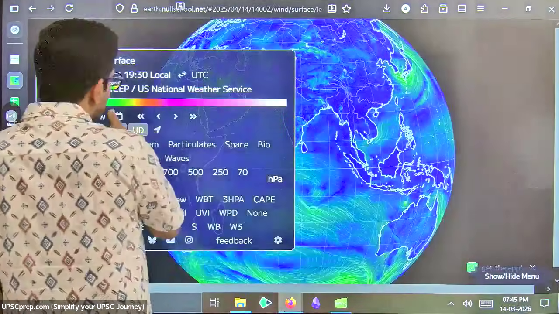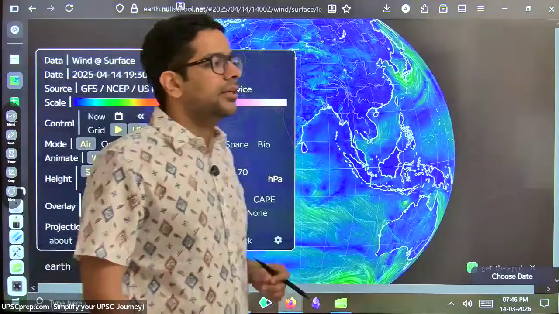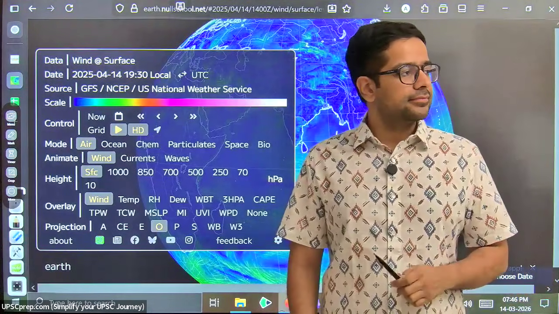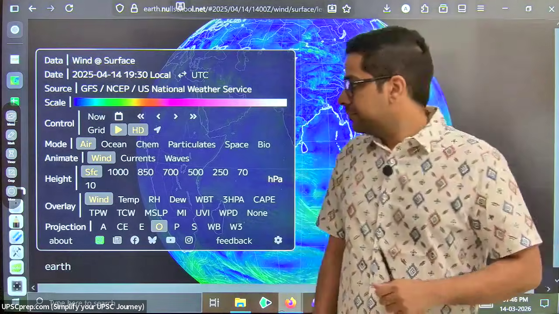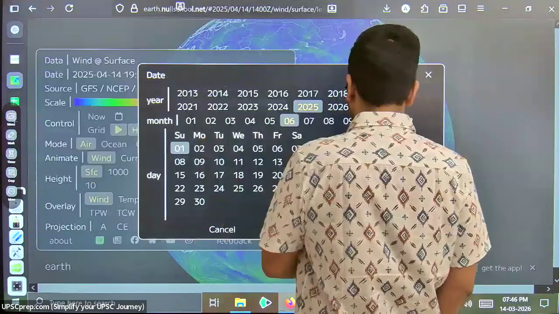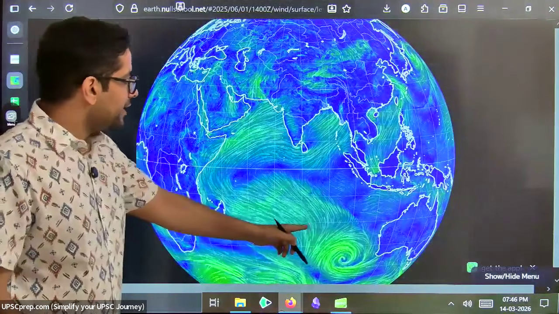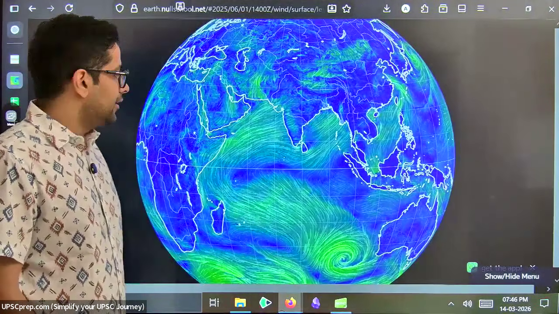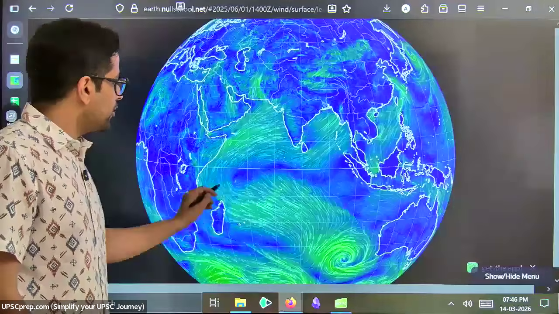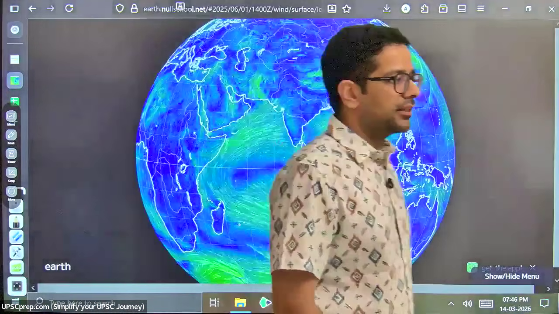Right. Now let's look at the month of when does monsoon begin in India? Who can tell me? Which month does monsoon generally enter India? Right. End of May, early June. So what we'll do is we'll look at 1st of June. 1st of June, suddenly the wind circulation has changed, has it not? पहले यहाँ पे जो unclear wind था, now that's very clear कि okay, this wind is going here and then it's turning and coming into India. Would you agree? That is what is happening over here.